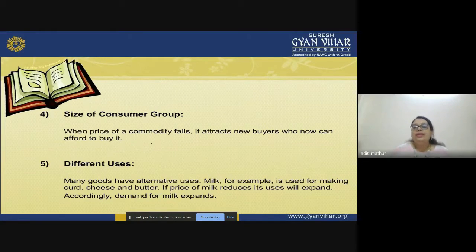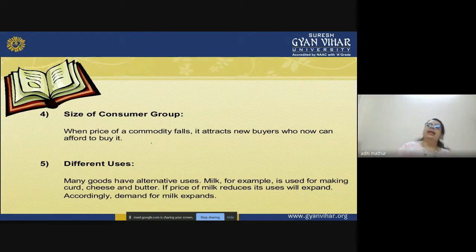Right? Like Pepsi and Coca-Cola. Let's assume that the company Pepsi has reduced its prices. So the customers of Coca-Cola will also like to buy Pepsi, right? They might buy it because they are competitors and kind of a perfect substitute for each other. If you don't have Pepsi, you might go for Coca-Cola, if you are not that loyal a customer, we are just assuming. So that happens because of the decrease in the prices.